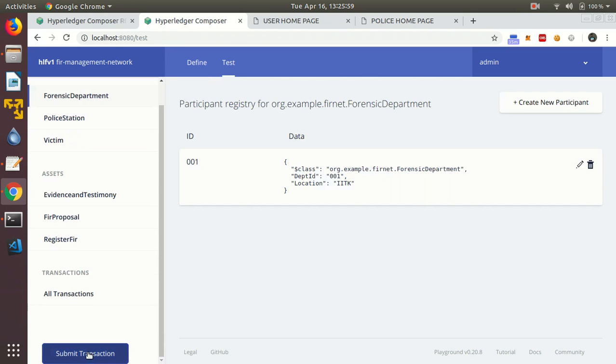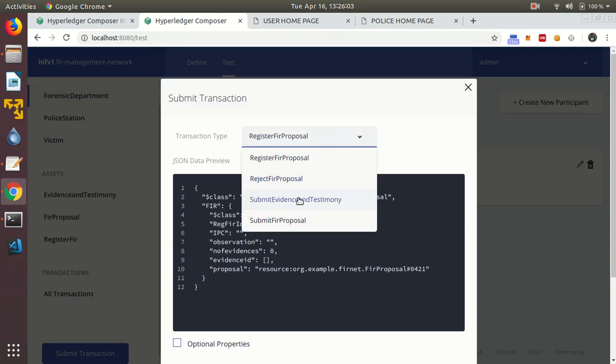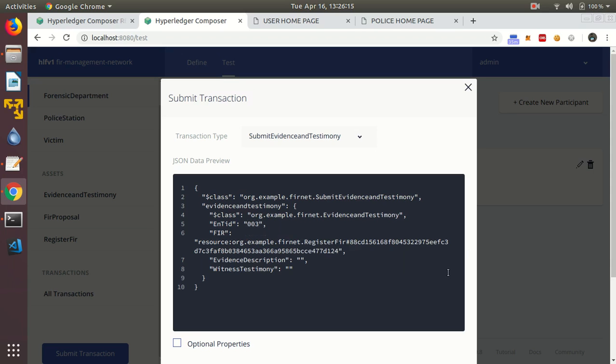We will go into the transactions, submit evidence and testimony. We will give us unique ID to this, say 003. We'll be needing FIR ID, evidence description.